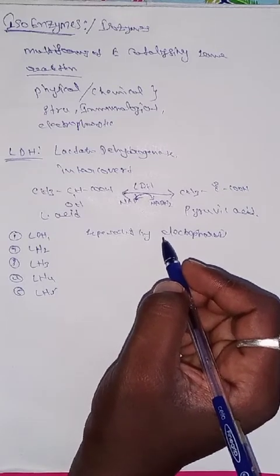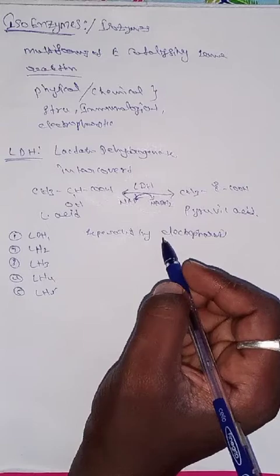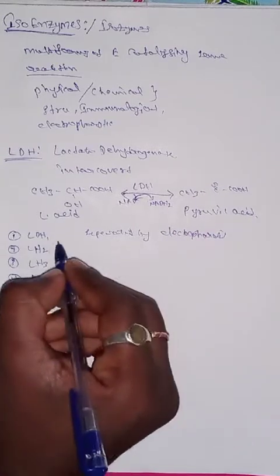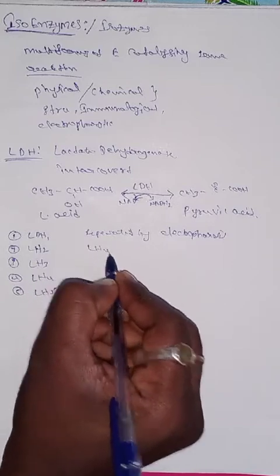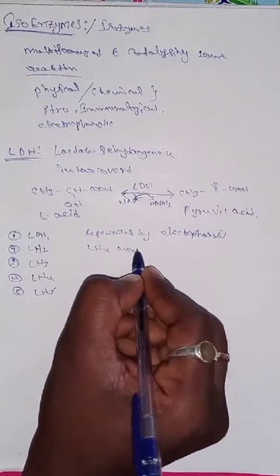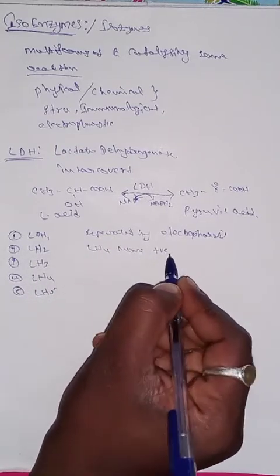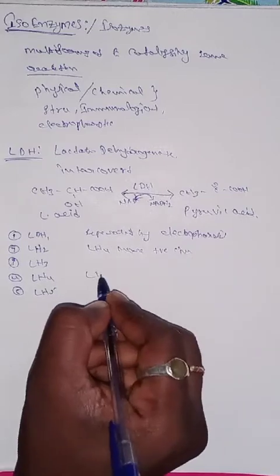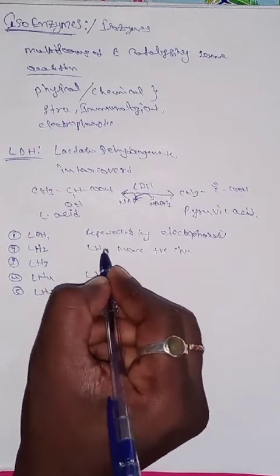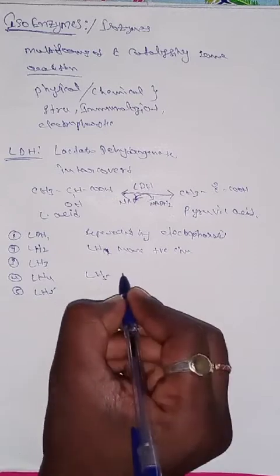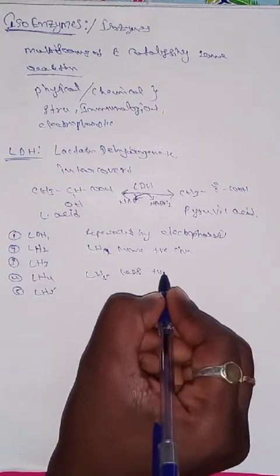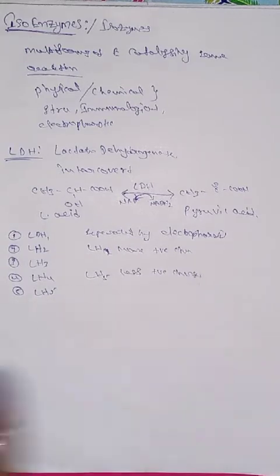LDH1 has the more positive charge, and LDH5 has a less positive charge. So this is about LDH1, LDH2, LDH3, LDH4 and LDH5.